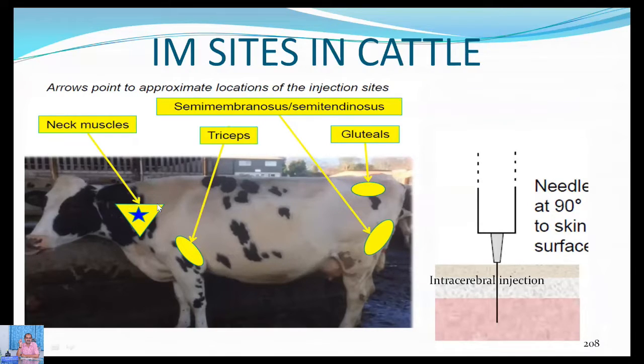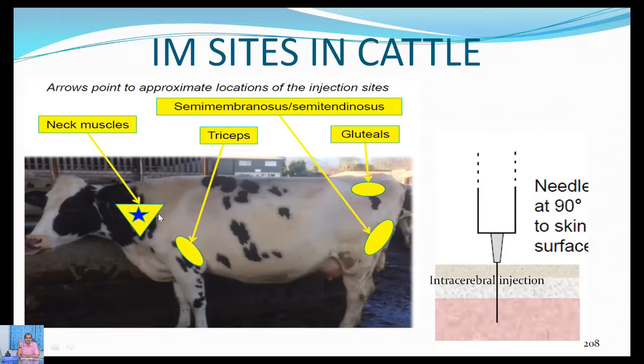Here, this is a place where the intramuscular injection should be given. Usually an 18 gauge needle should be used, and one should be very careful, especially while using the neck muscles, as there are vertebral columns, which should be avoided. See here, the muscles are not so thick. So one should take care to use only muscular animals. In case of weak animals, it is not better to give the injections at this particular site.